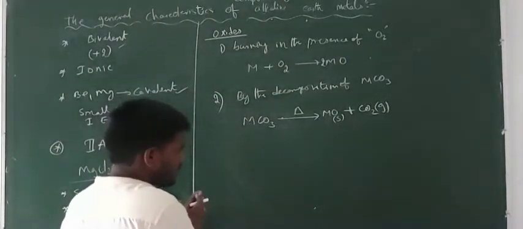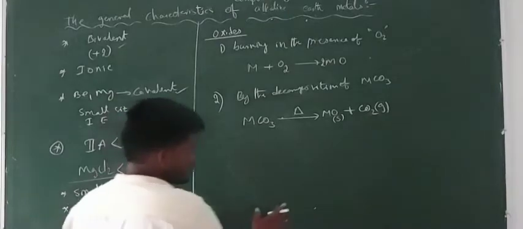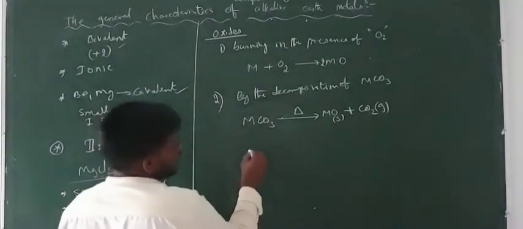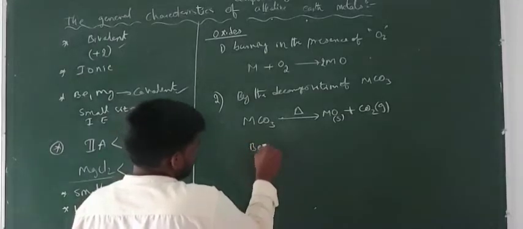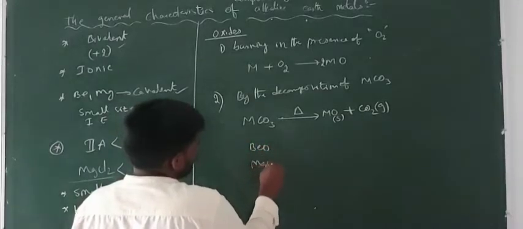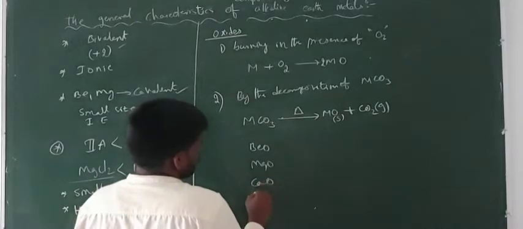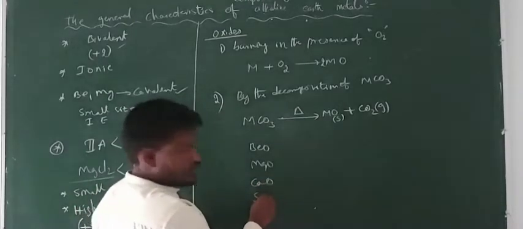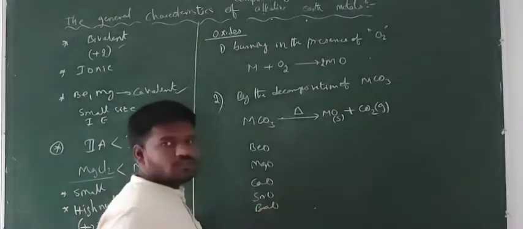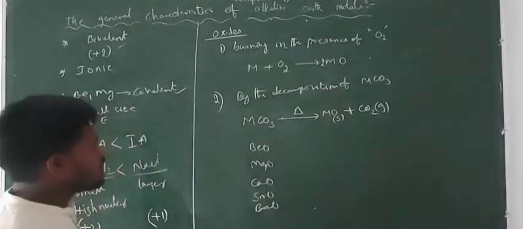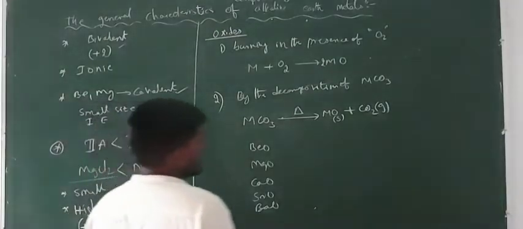Now next let us see the properties of these compounds. So here BeO, MgO, CaO, SrO and BaO are the oxides of the second A group elements.